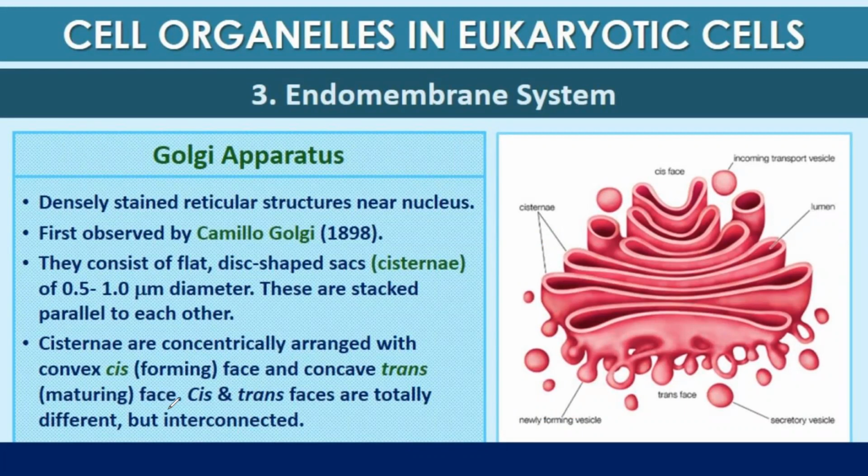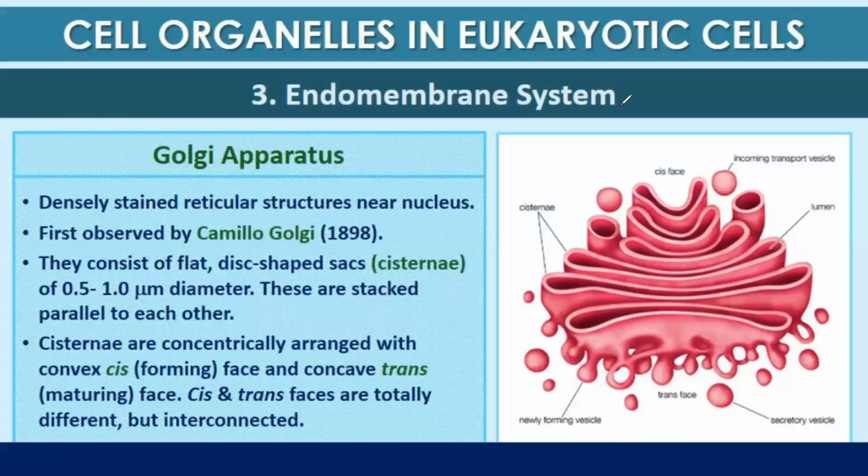These are stacked parallel to each other. The cisternae are concentrically arranged into cis face and trans face. The material from the endoplasmic reticulum enters from the cis face, and after modification and packaging is dispatched from the trans face